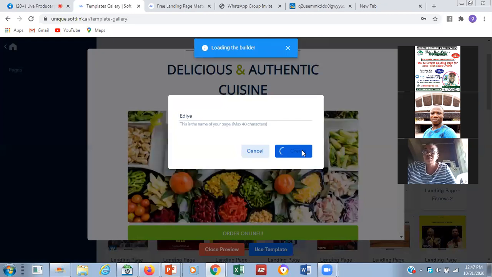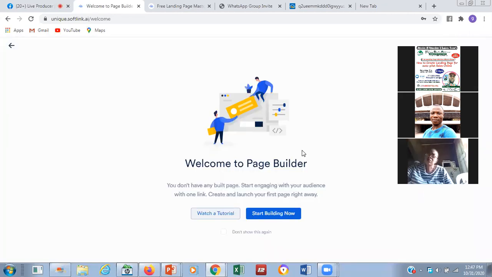Now we have created a DA. It is loading the template. When you load the template, the next thing you will see is "Welcome to Page Builder." You can watch a tutorial on it. The company has even done another tutorial that you can watch yourself, or you can start building. You understand? You can start building. So you can still learn from the company.